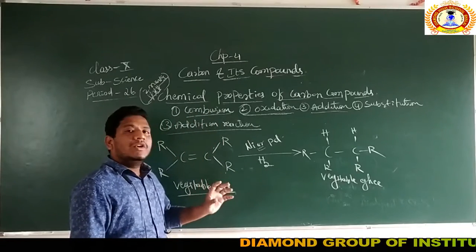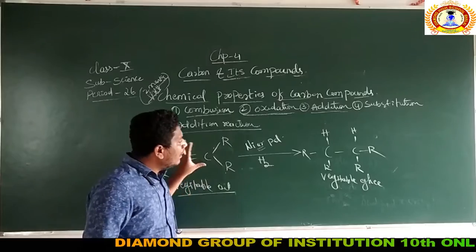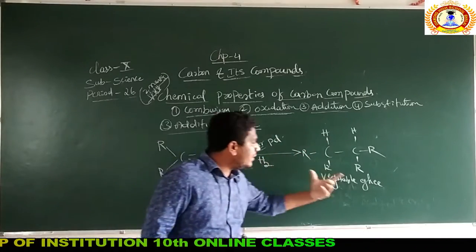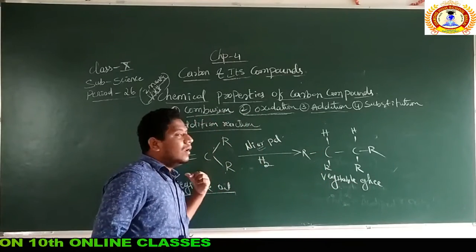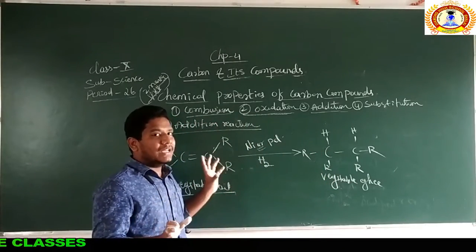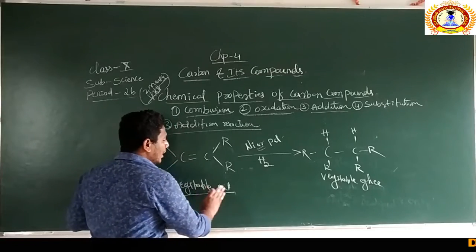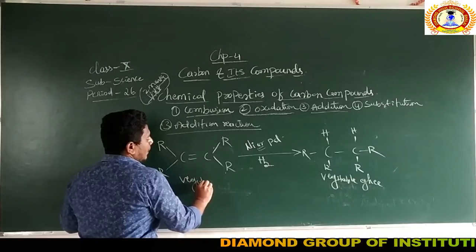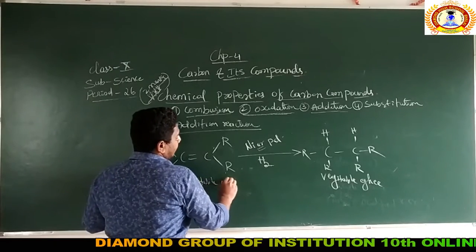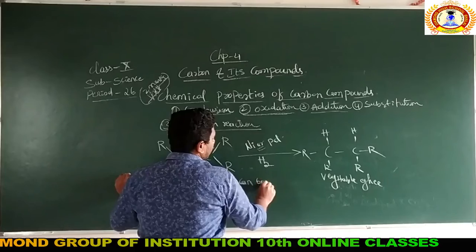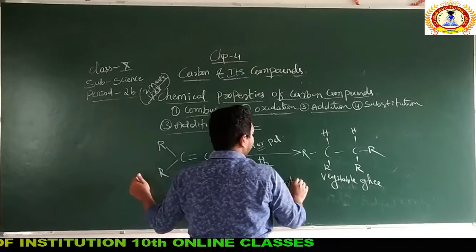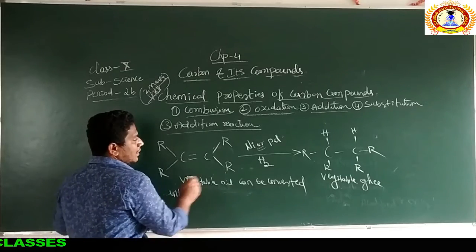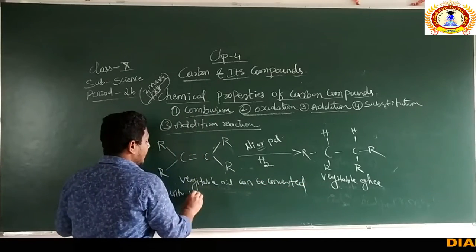What do you need to write? You need to remember this reaction. This one is the vegetable oil and this one is the vegetable ghee. How to write the explanation of this reaction? Simple. Vegetable oil, I'll write here only, see. Vegetable oil can be converted into which one? Vegetable ghee.